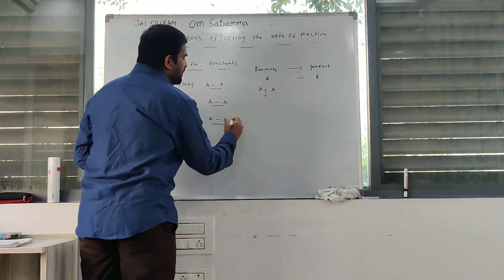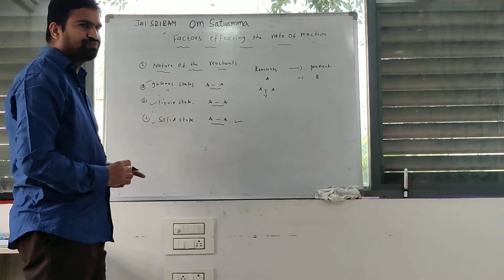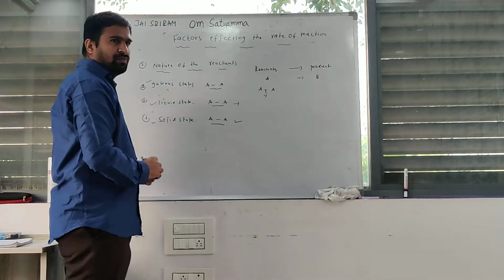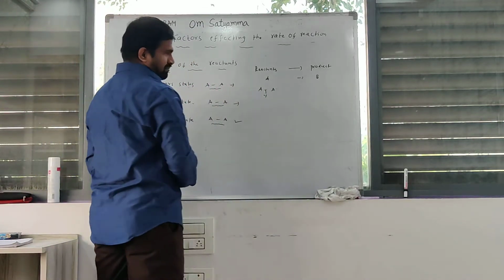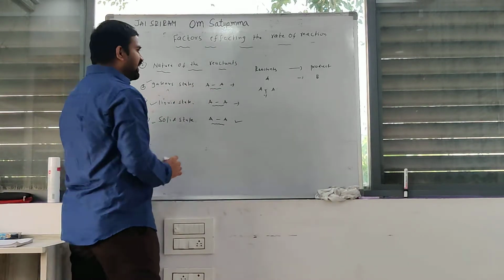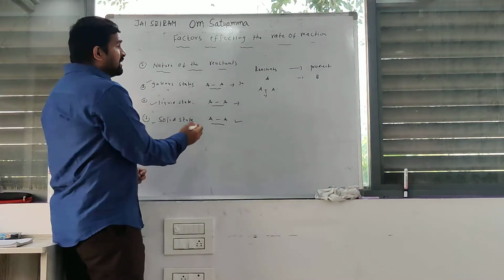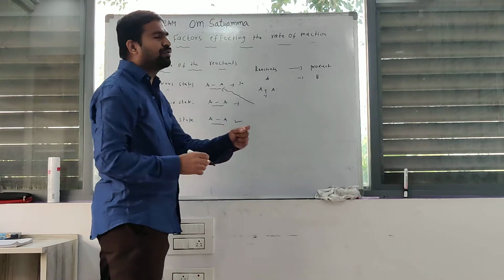Clear? After that, liquid form. Very weak bonds are present between atoms in gaseous state. That's why gaseous molecules are easily broken.